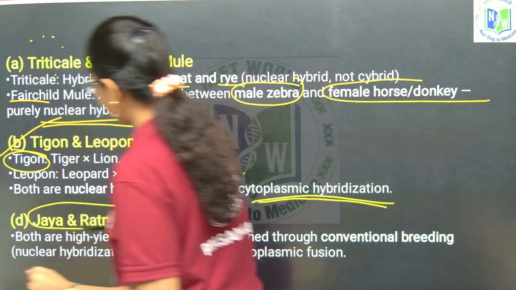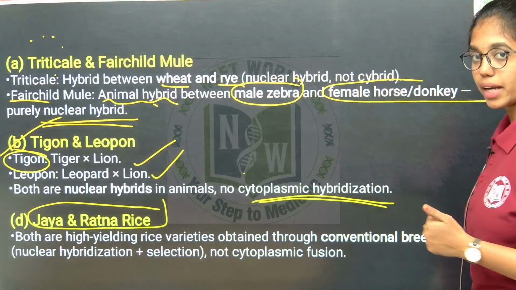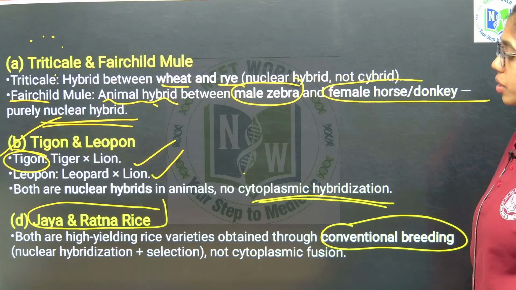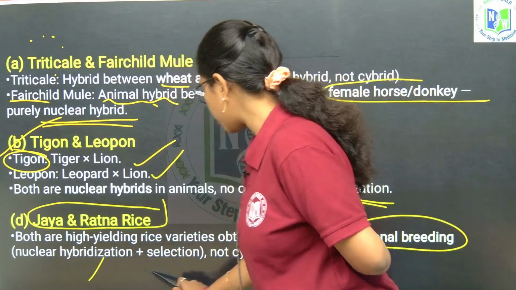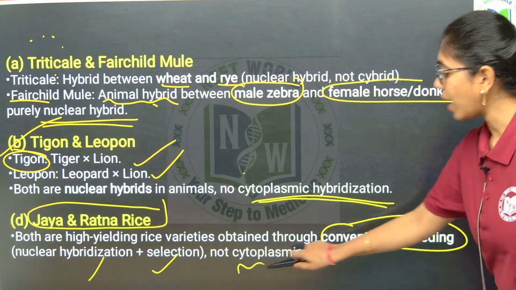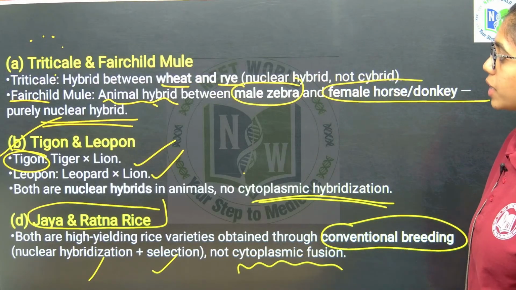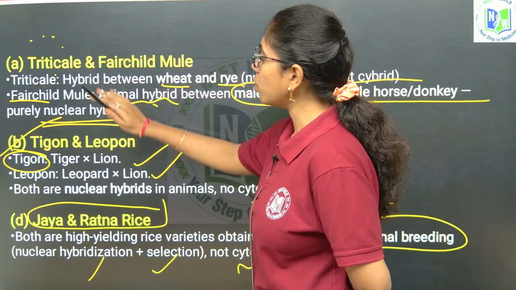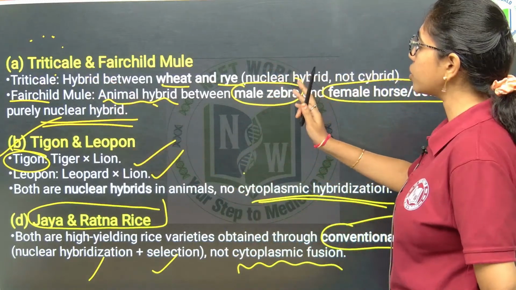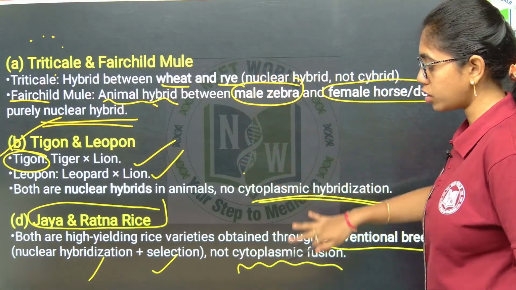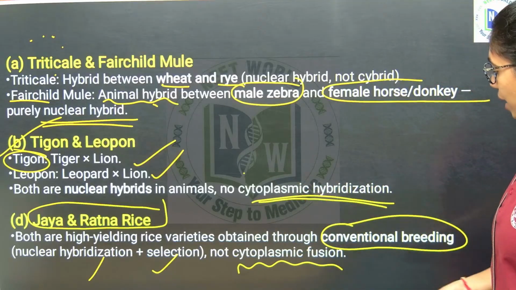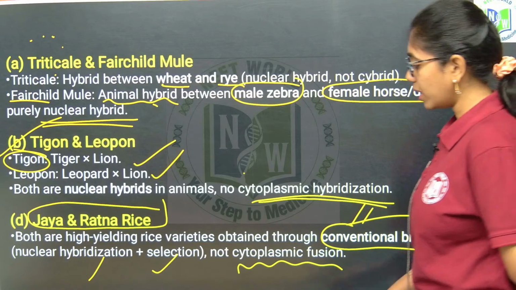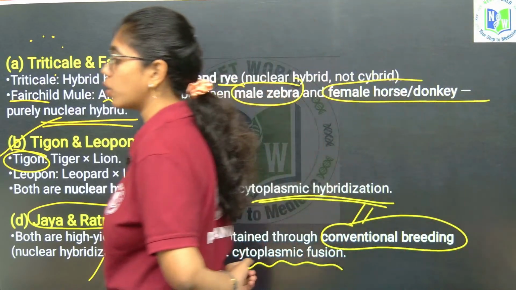Jaya and Ratna rice, both are high yielding rice varieties obtained through conventional breeding. How are they obtained? Conventional breeding, that is nuclear hybridization and selection. This is not cytoplasmic fusion. So, if you look at the other three options, Triticale and Fairchild mule are crosses between two different variants, hybrids. Tigon and Leopon are also hybrids. Jaya and Ratna are formed by conventional breeding. This is nuclear hybridization but not cytoplasmic hybrids.